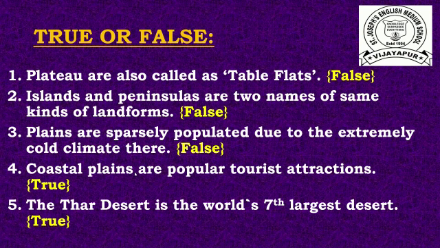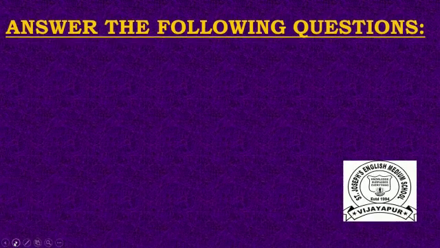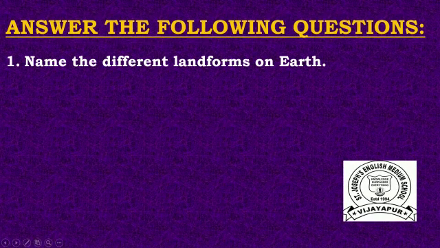Next we read about question and answers. Answer the following questions. First question is name the different landforms on the earth.